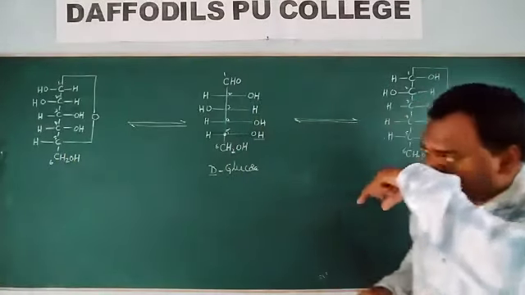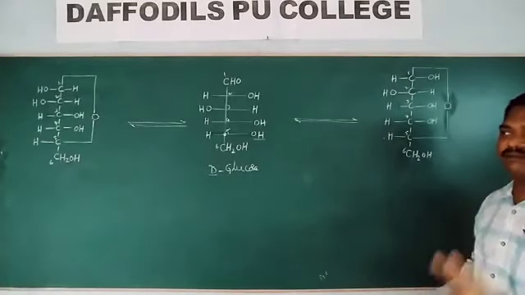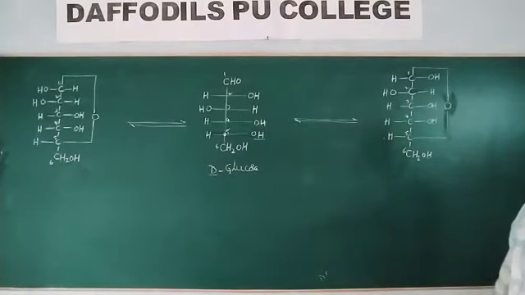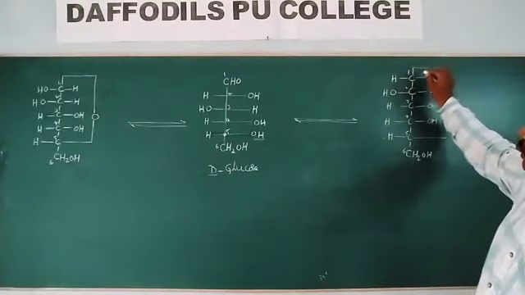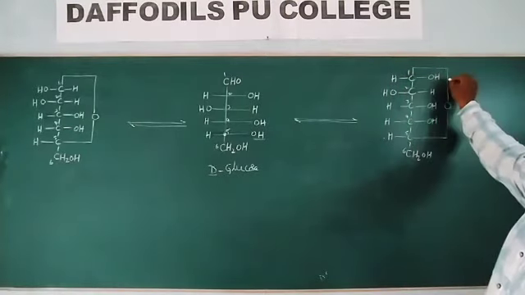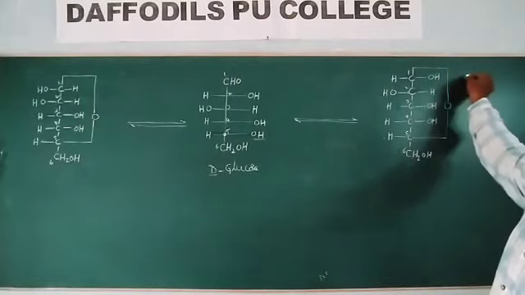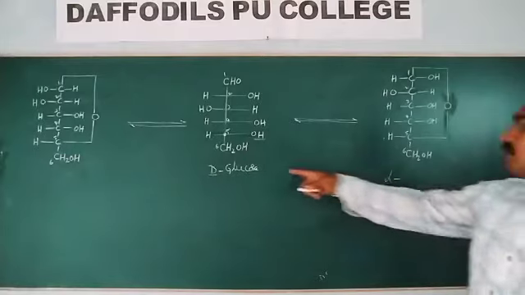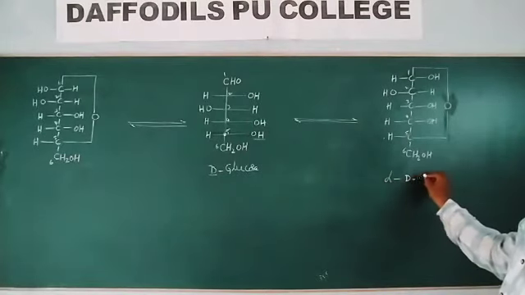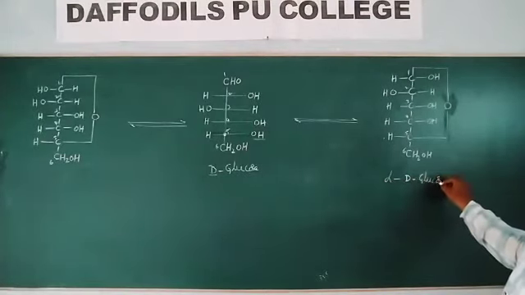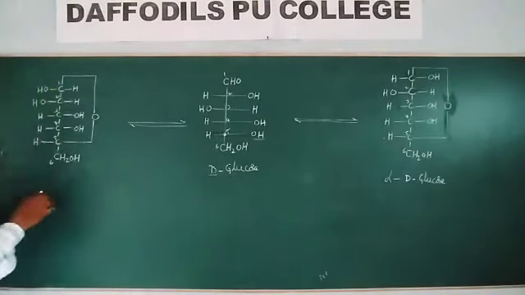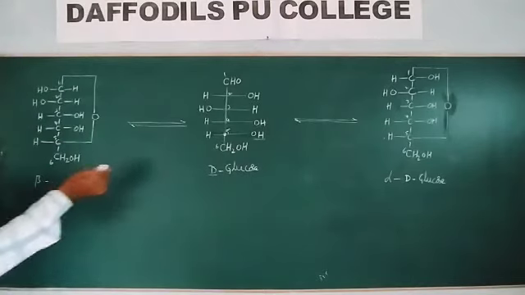So these two structures differ only at the first carbon. They differ in the configuration of the first carbon. In this glucose, the OH group is present at the right side, so this glucose is called alpha D glucose. Here the OH group is present at the left side, so this is beta D glucose.